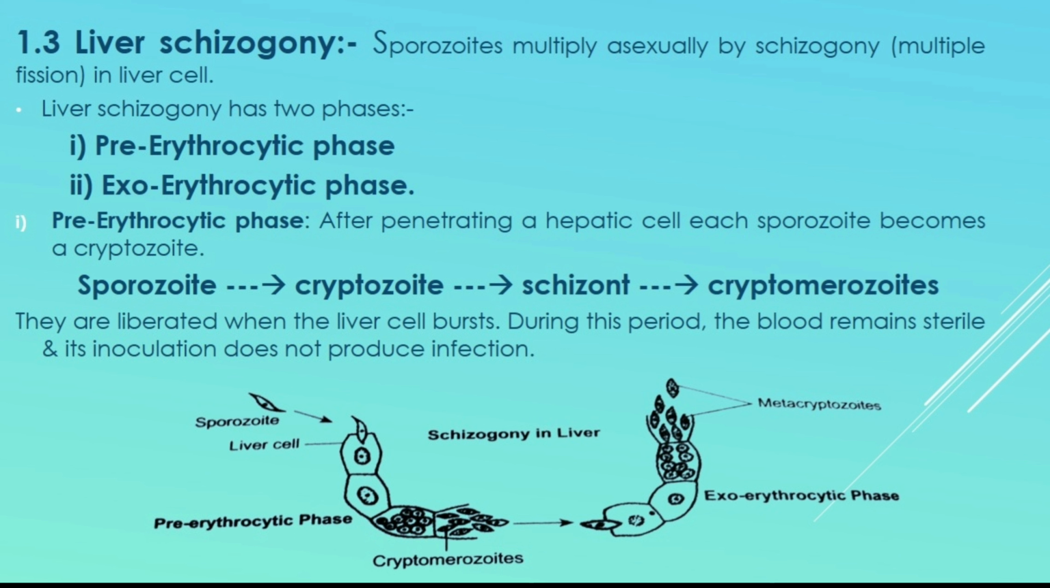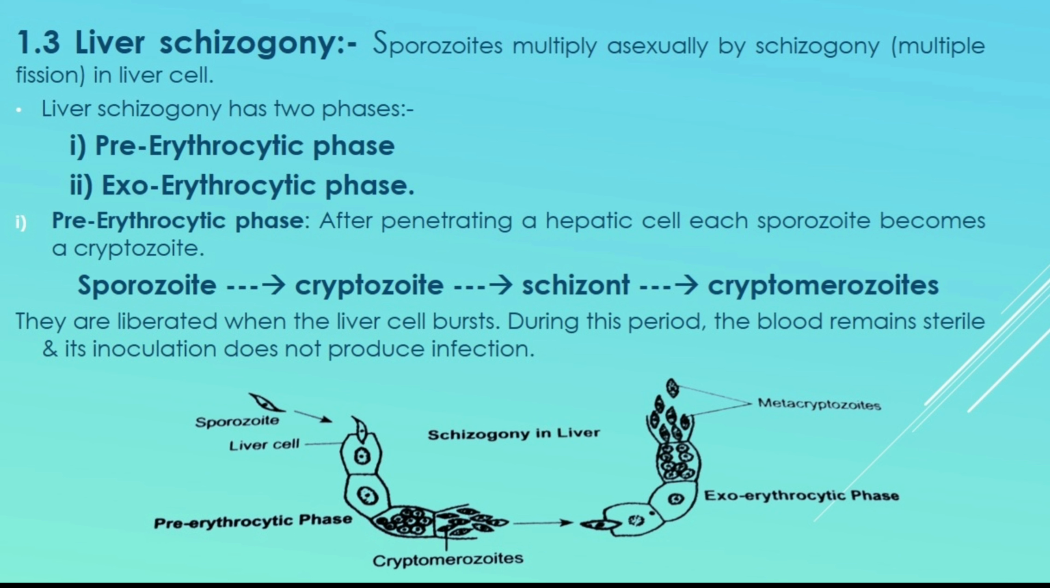These give pressure to the wall of the liver cell and liberate out in the form of cryptozoids or cryptomerozoids through the ruptured liver cell. This process of formation of many cryptozoids from a single sporozoid in the liver cell is called pre-erythrocytic schizogony. The second is the exoerythrocytic schizogony or exoerythrocytic phase.